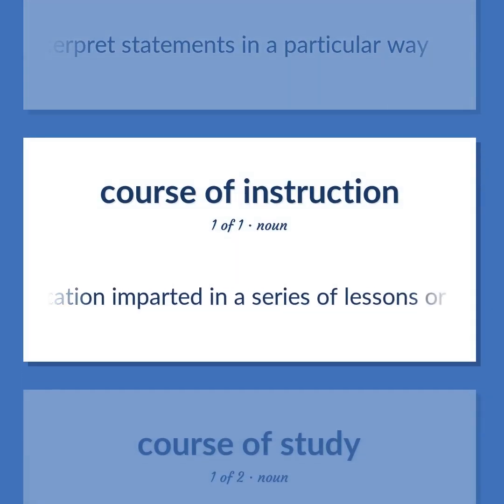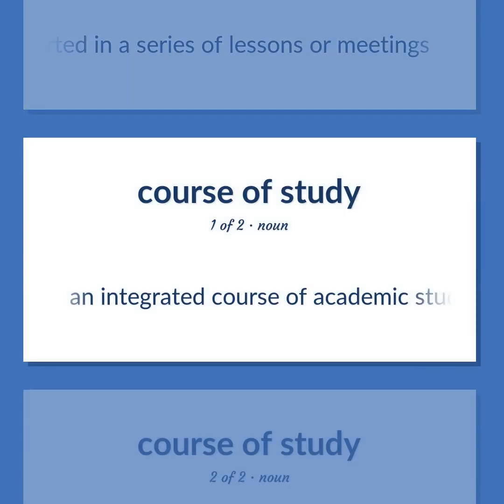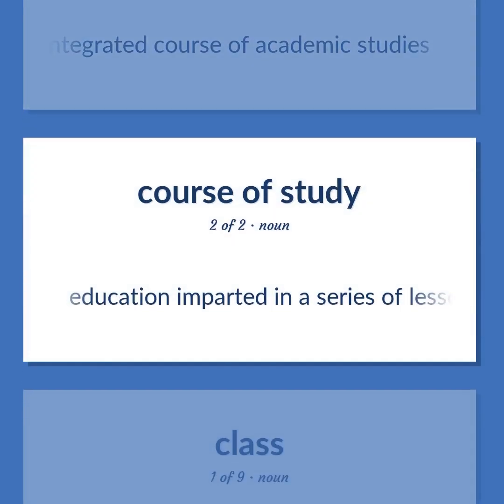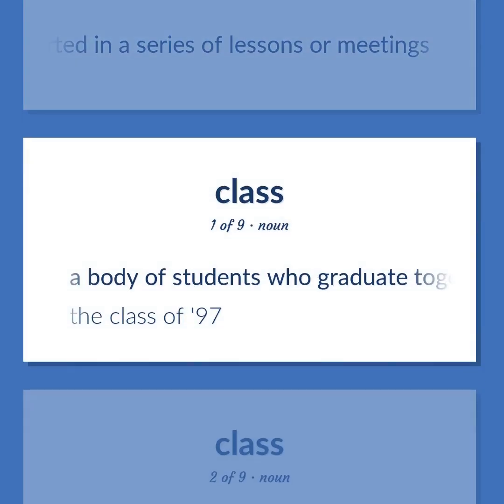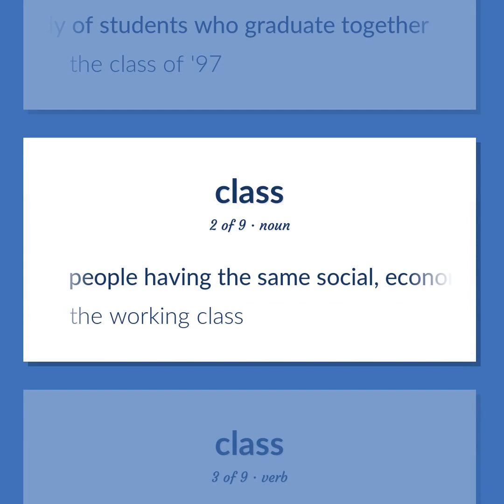Education imparted in a series of lessons or meetings. An integrated course of academic studies. Education imparted in a series of lessons or meetings. A body of students who graduate together. The class of 97. People having the same social, economic, or educational status. The working class.